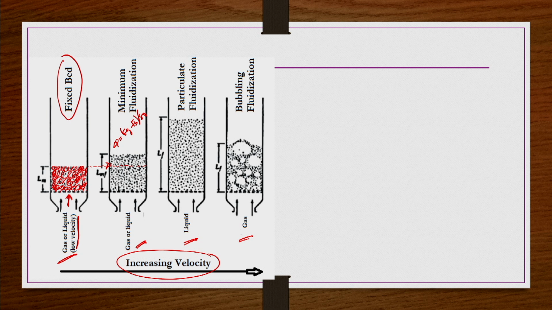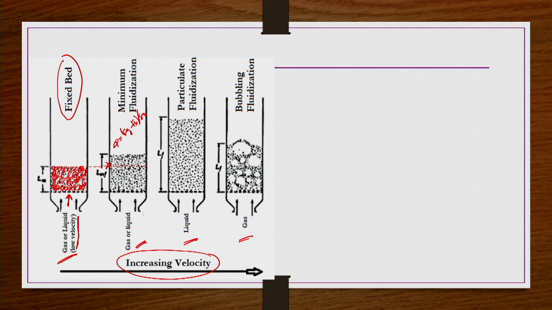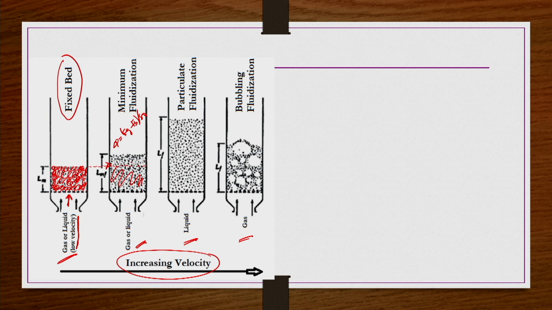It will not be exactly a fixed bed, but structure-wise it looks like a uniformly packed structure, uniformly expanded. Initially it was up to this location only, now it is slightly expanded, but still uniform.